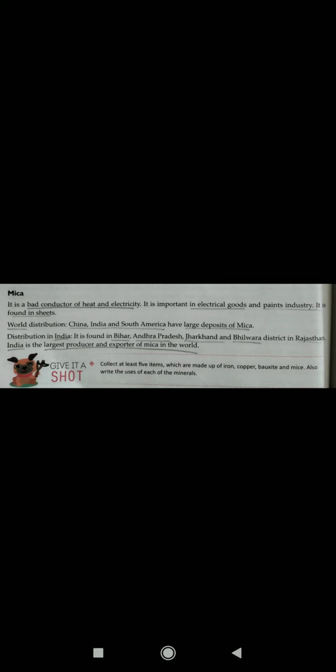Mica, it is a bad conductor of heat and electricity. It is important in electrical goods and paints industry. It is found in sheets. So mica is a bad conductor of heat and electricity. So mica is also a mineral which is found in sheets. All right, it's found in sheets.